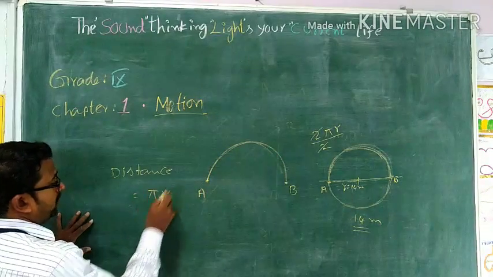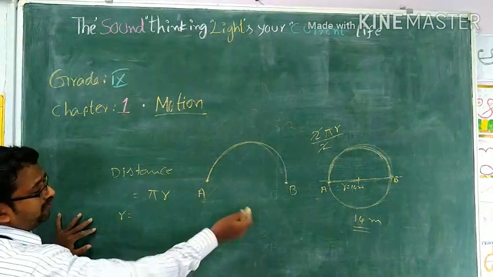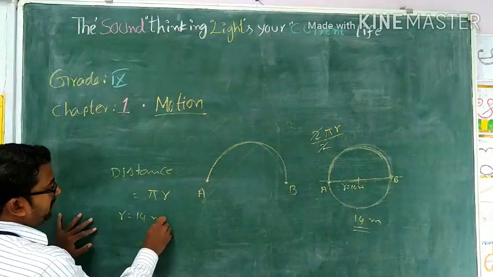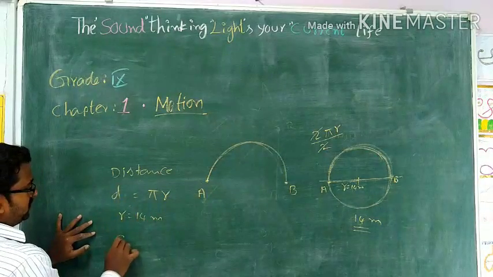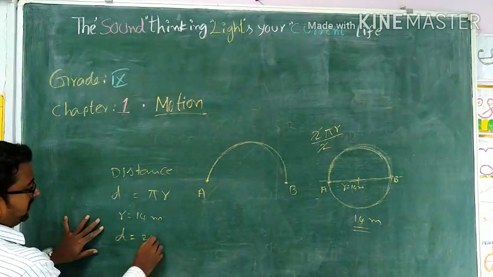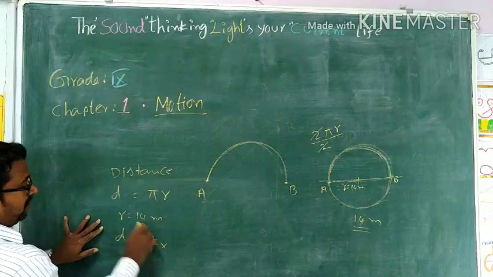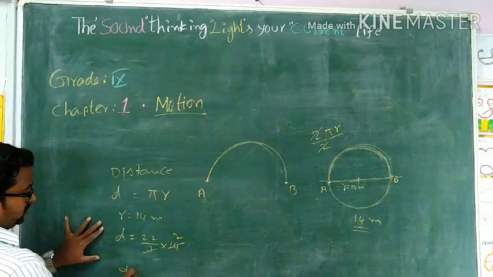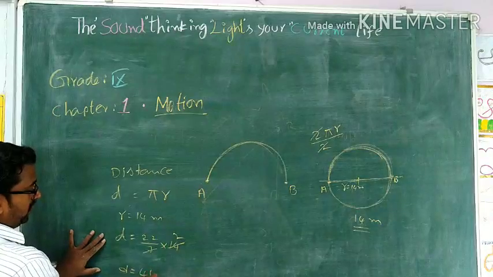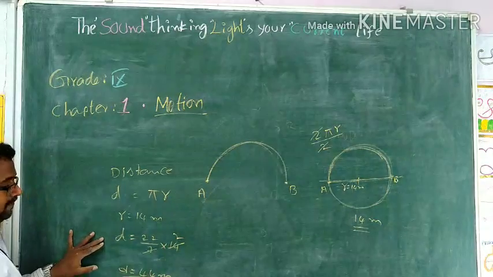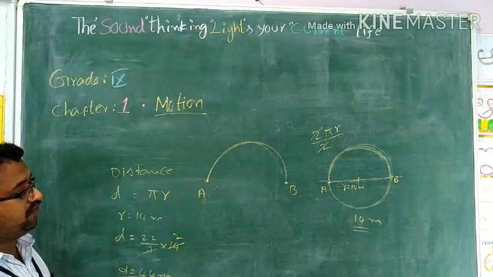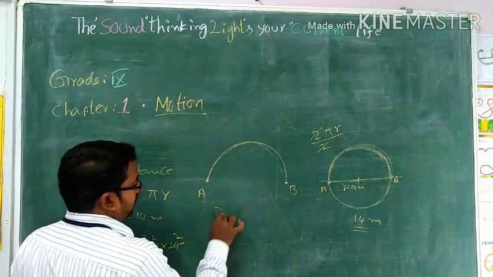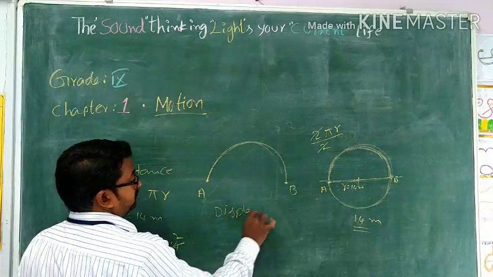Distance is about pi r. But what is the r value? The r value is given as 14 meters. So distance d is equal to pi, that is 22 by 7, into r value 14. 7 ones are 7, 7 twos are 14, so it is about 44 meters. So the distance is about 44 meters. Right? Let us see the displacement.